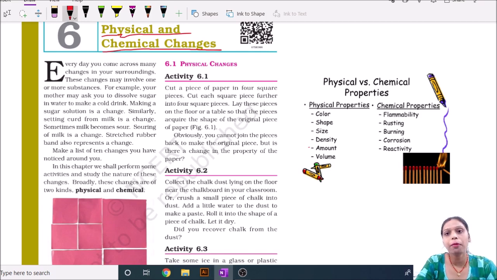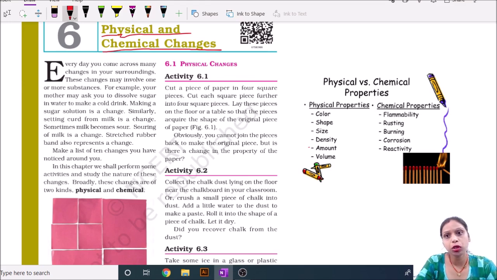If I talk about another example, you take a tumbler and put ice in it and leave it for 2 or 3 hours in sunlight. You will see that the state of ice is changed and it is converted into liquid, and it is also a type of change.